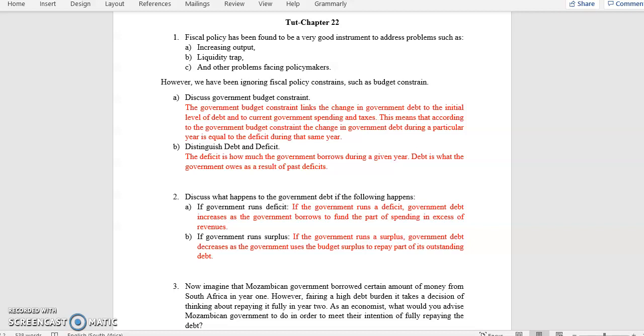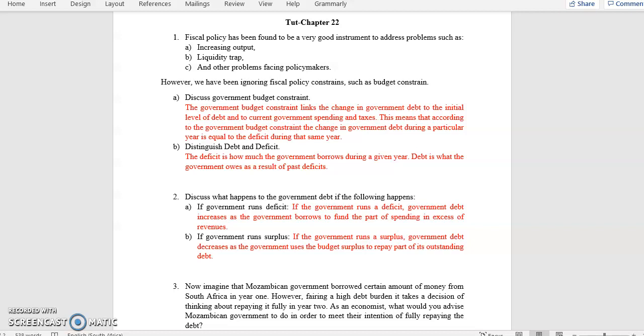What will happen to government debt if the government runs a surplus? In a case where government runs a surplus, you say that government is repaying part of a loan or part of an outstanding debt, right? So when the government runs a surplus, government debt decreases as the government uses a budget surplus to repay part of its government debt. Okay, moving on to question 3.